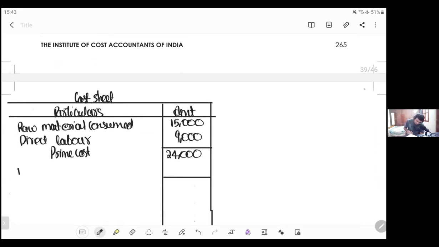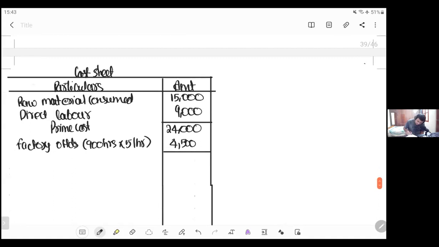For this, add factory overheads. How did you get this factory overheads? 900 hours into 5 per hour, which is 4,500. You get works cost 28,500.